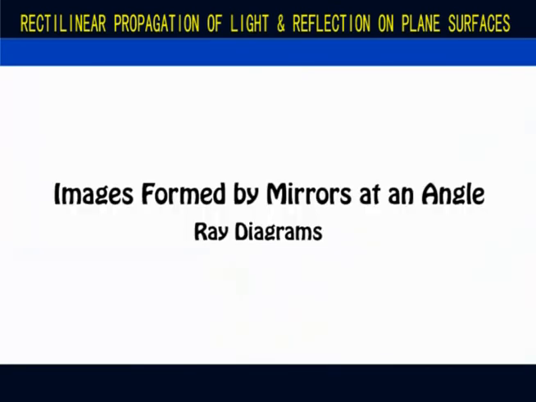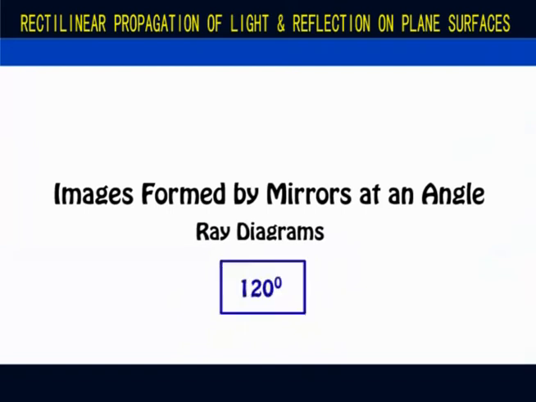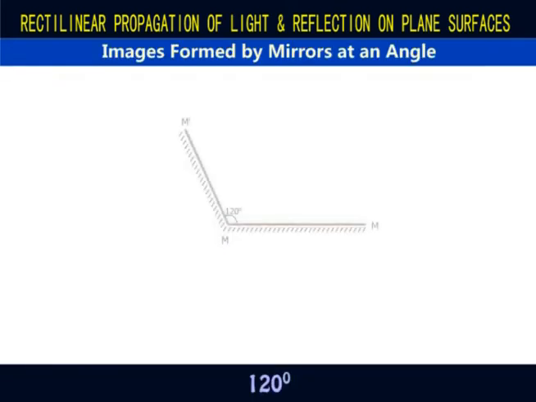Let's look at ray diagrams from mirrors at an angle. We start with image formation when an object is placed between 2 mirrors inclined at 120 degrees. So we have 2 mirrors MM and MM' inclined at an angle of 120 degrees. An object O is placed in between the 2 mirrors.